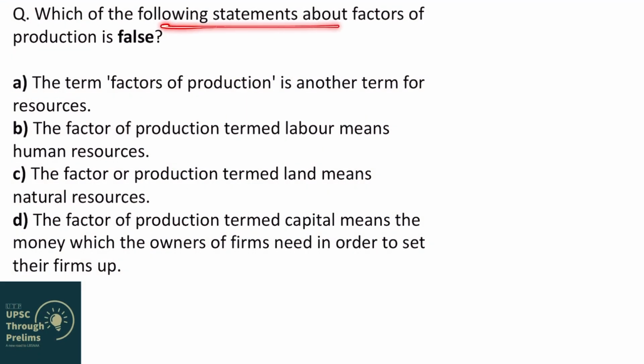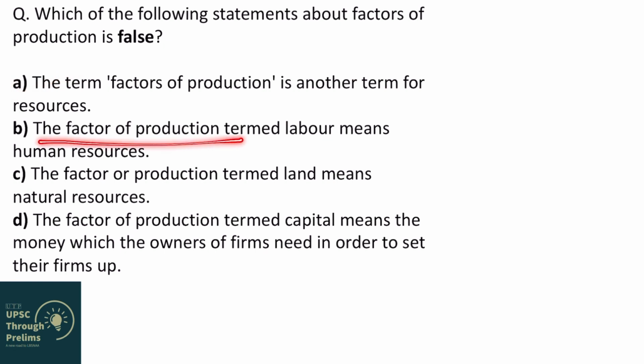Which of the following statements about factors of production is false? It is asking for the false statement. I have already discussed in detail factors of production. Please go and watch that video. The term factors of production is another term for resources. Yes, this is correct, because factors of production are also resources in the production of goods and services, but they are not like the raw materials, because factors of production are not used up in the production of goods and services. They remain intact. So the first statement is correct.